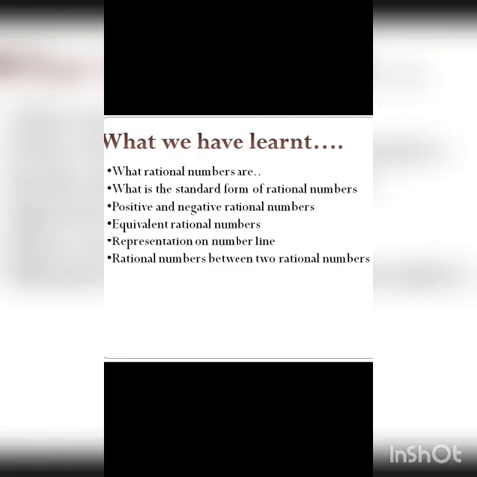What is an equivalent rational number? They were extremely easy. If we divide or multiply any integer in the numerator and denominator of any rational number, then the rational number we get, we call it an equivalent of that rational number. And representation on a number line, that was very easy. We just easily represented all the rational numbers on a number line, and finding a rational number between two rational numbers was also very easy. The only thing we have to remember while finding a rational number between two rational numbers is that the denominators should be equal. Only then can we find rational numbers.